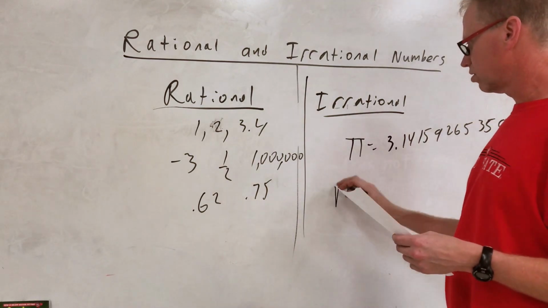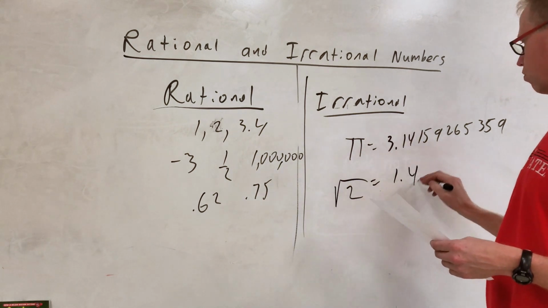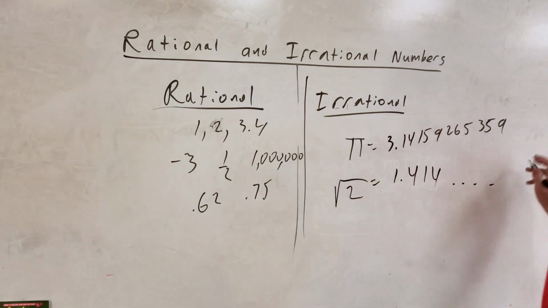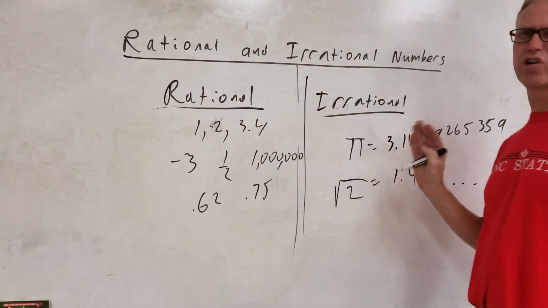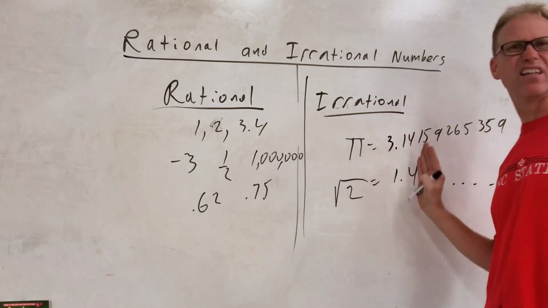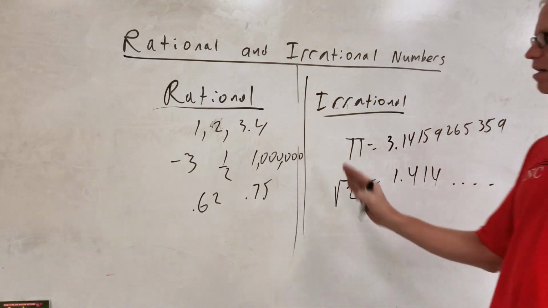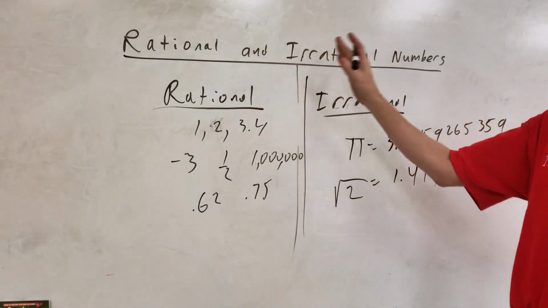Another irrational number is the square root of 2. That's defined as 1.414, and it has a bunch of numbers out here. So those are your two most famous irrational numbers. They're your weird numbers. They're numbers that don't have a pattern. They're numbers that are kind of funky looking. They don't have that same nice look that the rational numbers do. So that's the difference between rational and irrational.